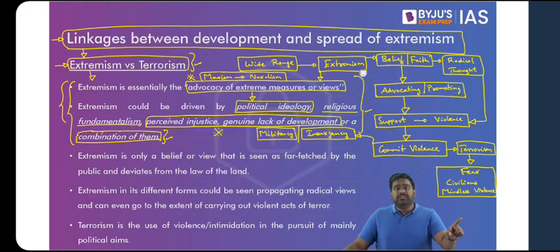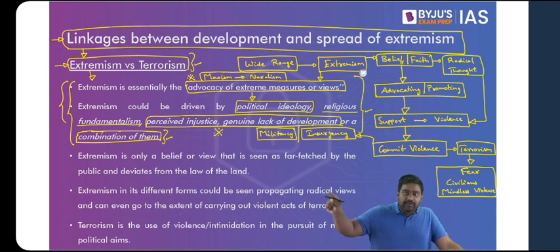Now, the problem is not with any religion. The problem is not with Buddhism. The problem is not with Sikhism or Islam. The problem is with those elements who are misinterpreting their religion, misusing their own faith, giving it a wrong interpretation deliberately to serve their political interests, to serve their selfish interests. So that is why you have to be very clear on this. Religion has nothing to do with terrorism. But there is a radical strand of religion that exists in every faith, which has given rise to acts of extremism and terrorism. Is that clear? This is something you have to be very clear about.